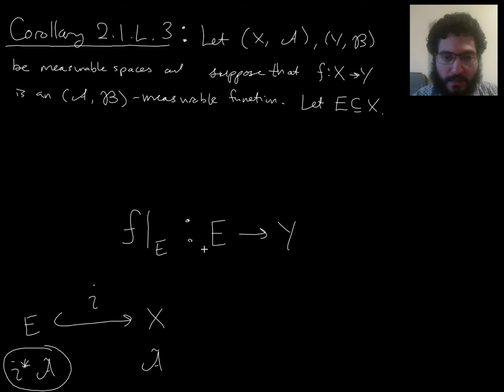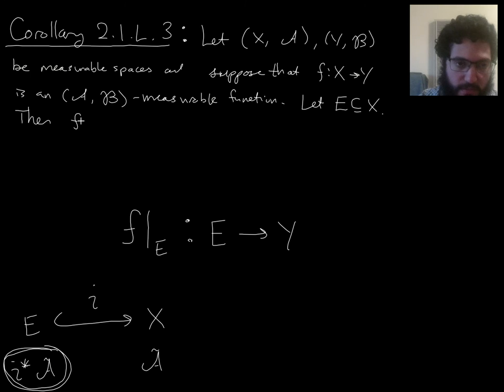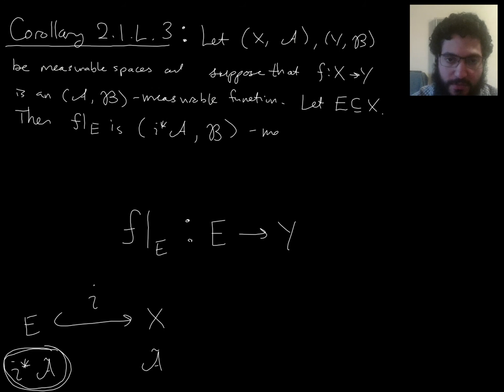Then we can ask, is f restricted to E a measurable function in the sense of using this sigma algebra for E and this sigma algebra B for Y? And this corollary says yes. So then f restricted to E is pullback of A, comma, script B, measurable.